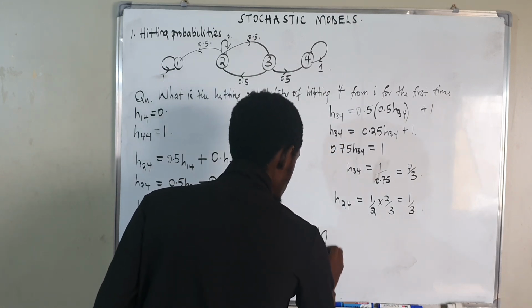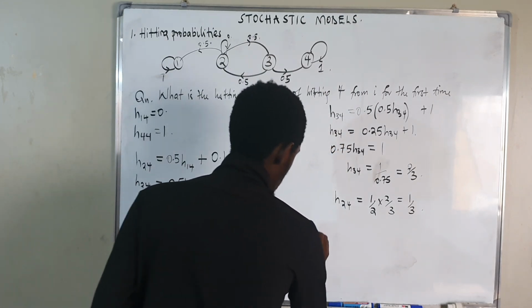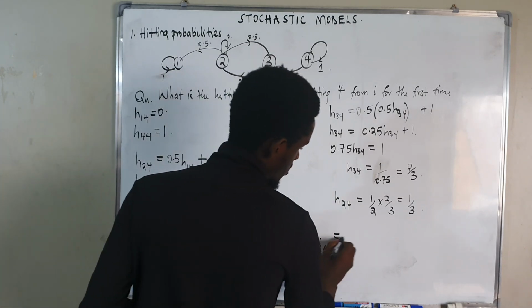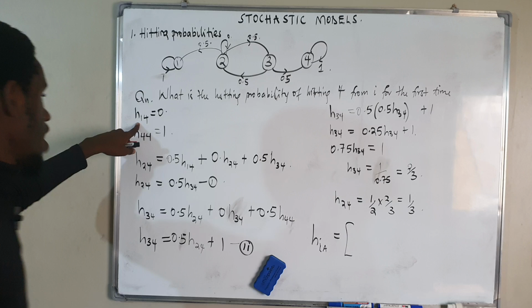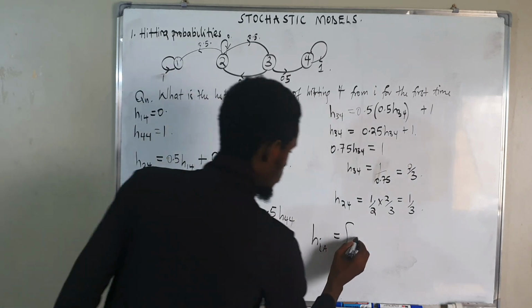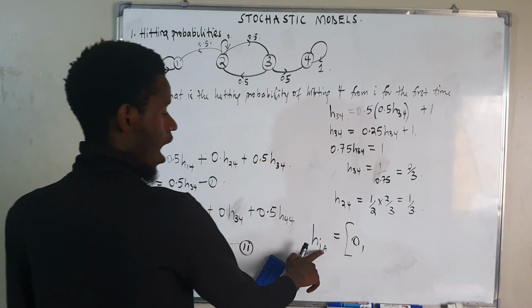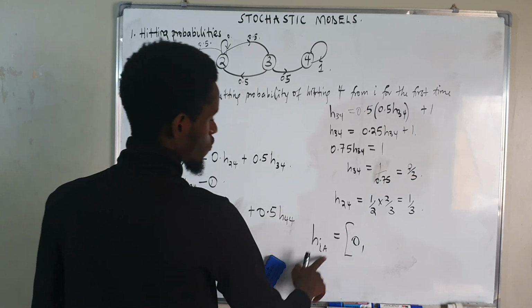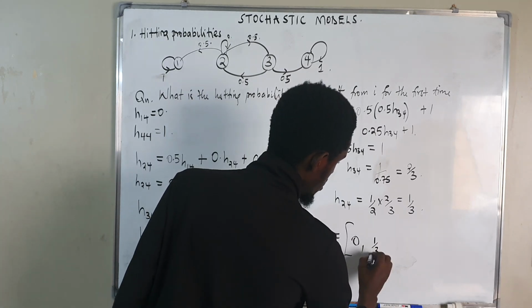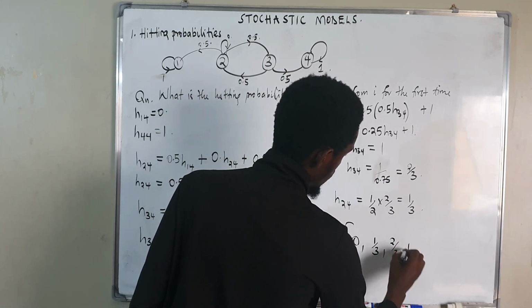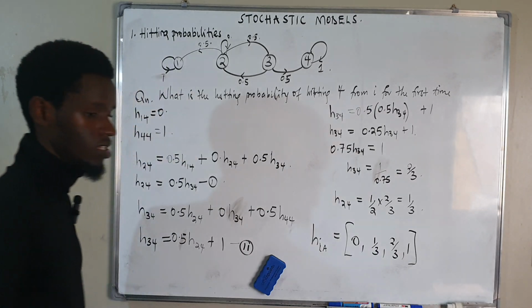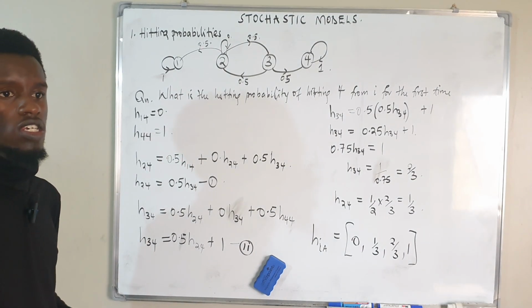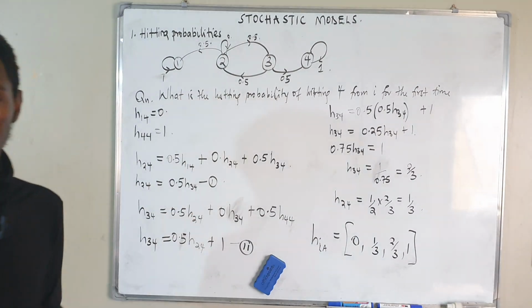And therefore, our hitting probabilities: the probability of hitting 4 from 1 is going to be 0, the probability of hitting 4 from 2 is going to be a third, then 2/3, and then a 1. This is going to be our hitting probabilities for this question. Now let us do another example, example 2, and then we shall see that we are done with the hitting probabilities.